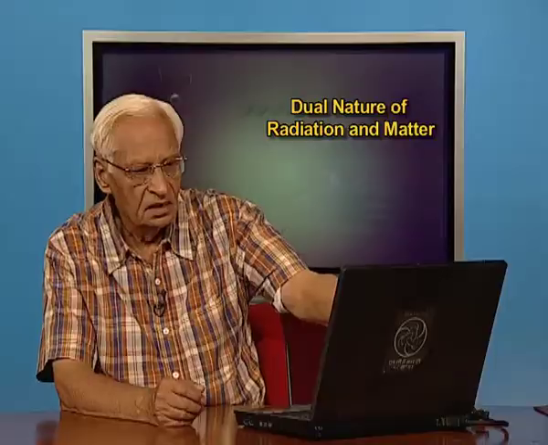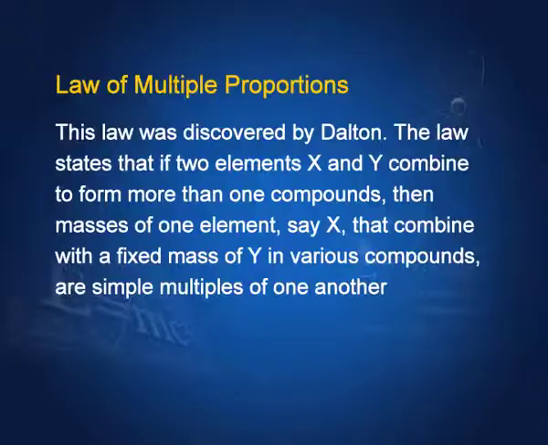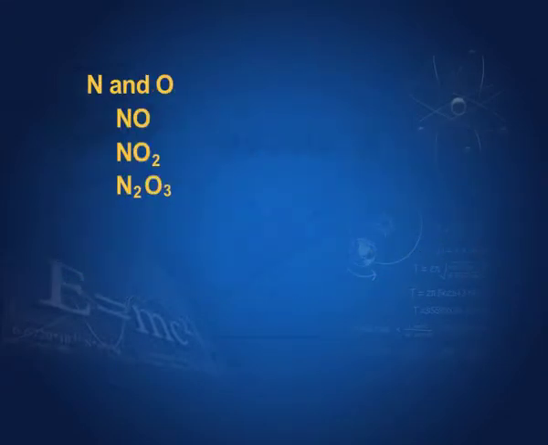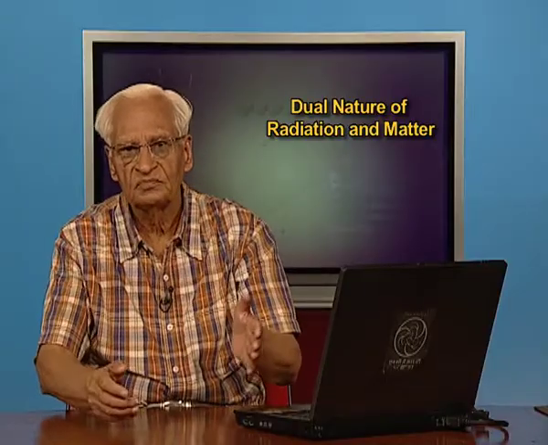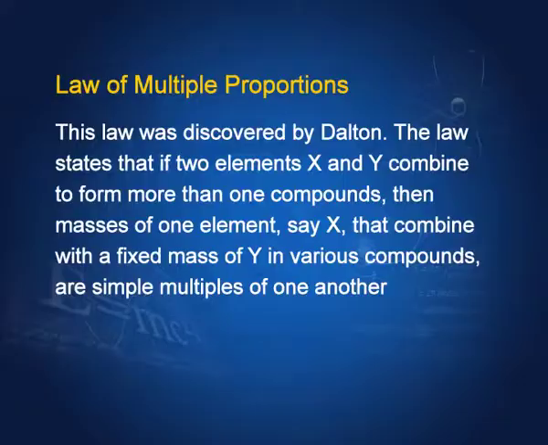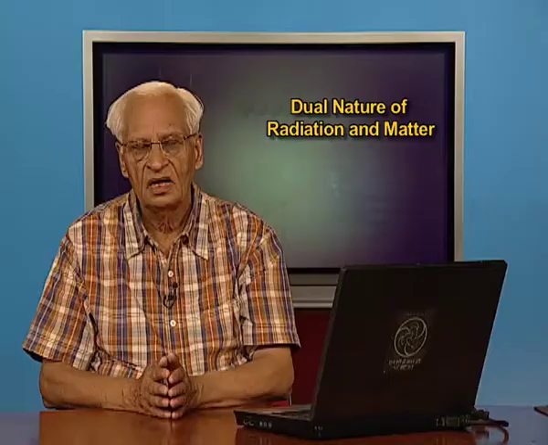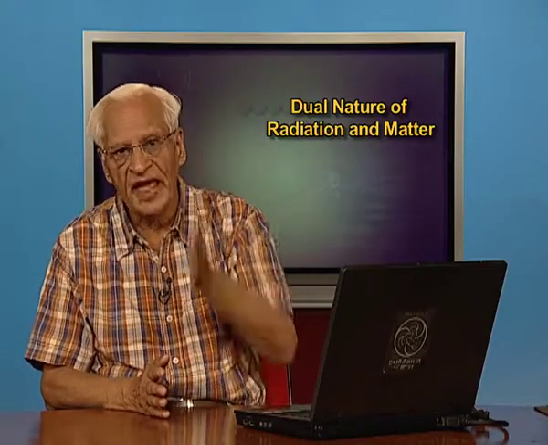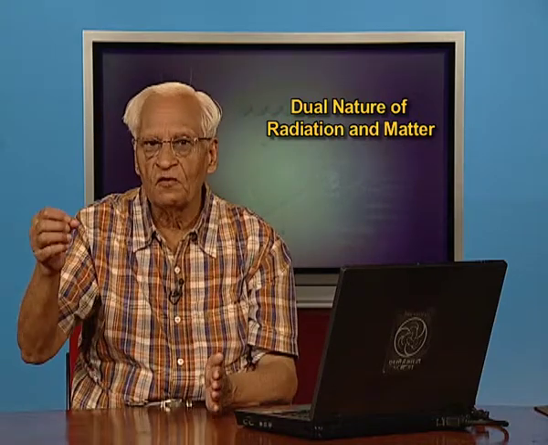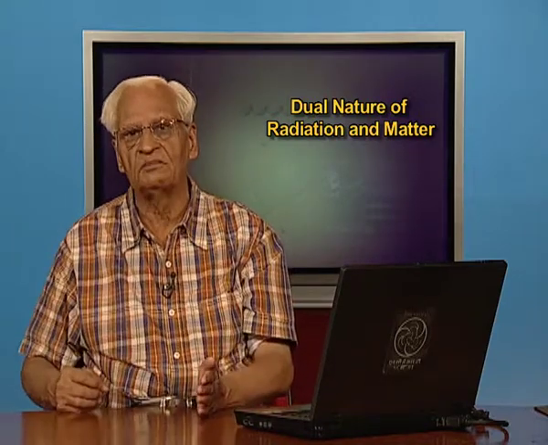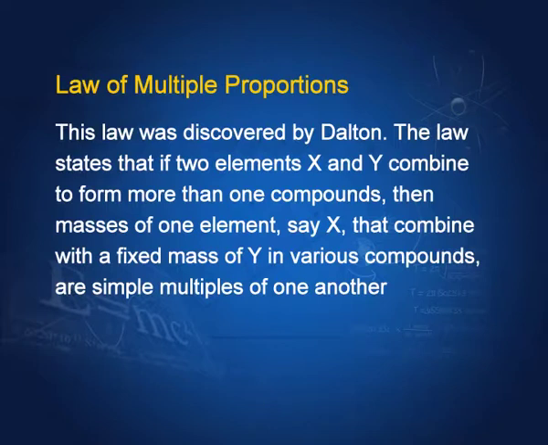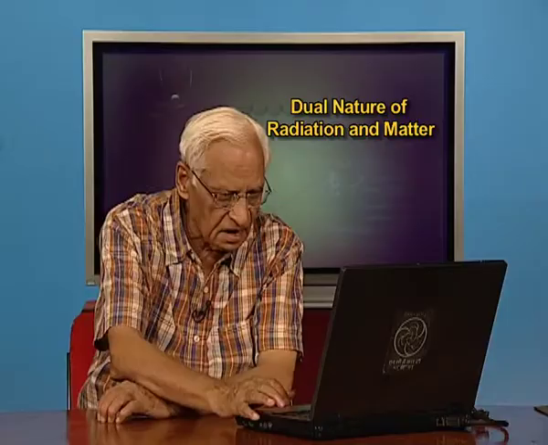Let us repeat. x and y combine to form more than one compound. For example, N and O form NO, NO2, N2O3 and so on. So, let us take elements x and y, they form different compounds. Now, if I fix the amount of x, then the amount of y required to form these different compounds would be in simple multiples of one another. Let us take the example.